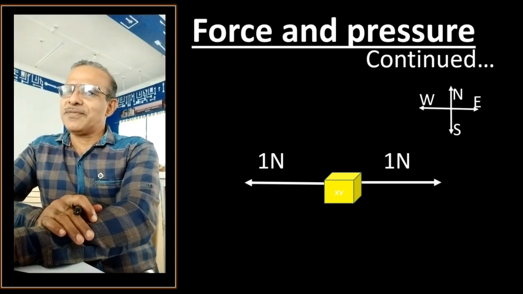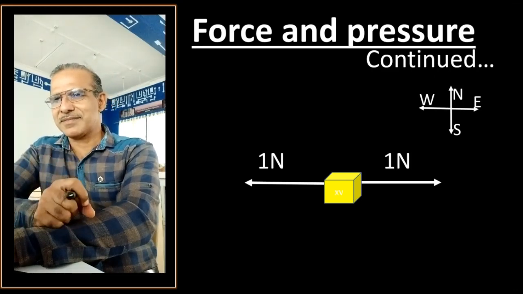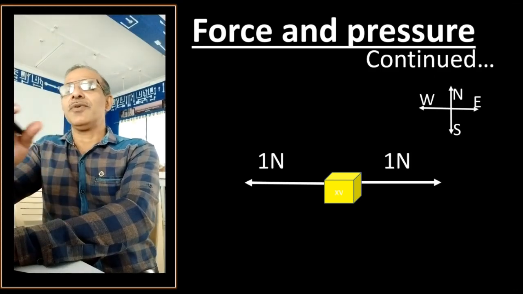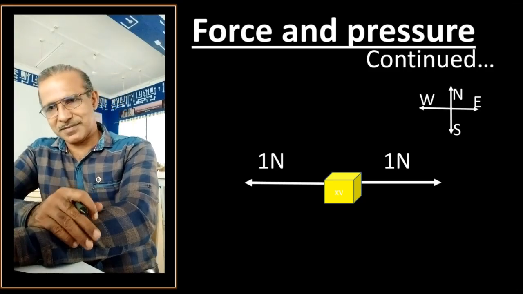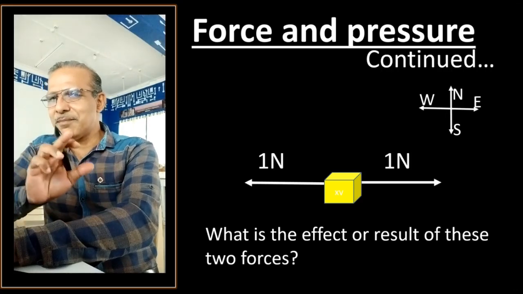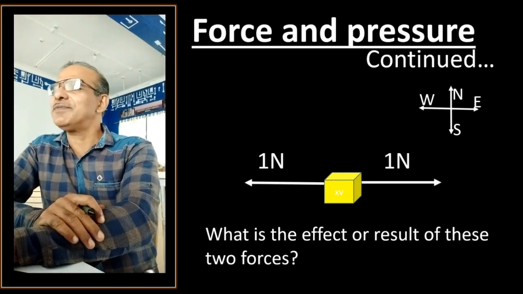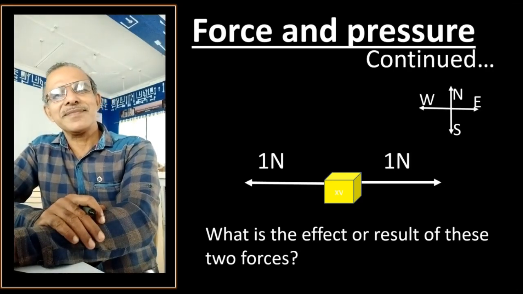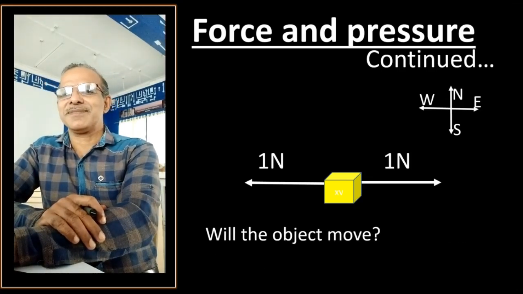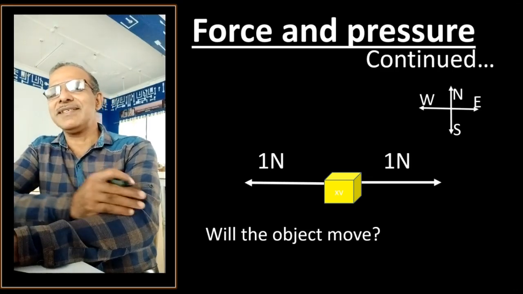Now what is the combined effect on the object because of these two forces? Or better to say, what is the result of these two forces? I repeat, the result or combined effect of these two forces. Can you tell me? Will the object move? No. The object will not move, because both forces are in opposite directions, they cancel each other.